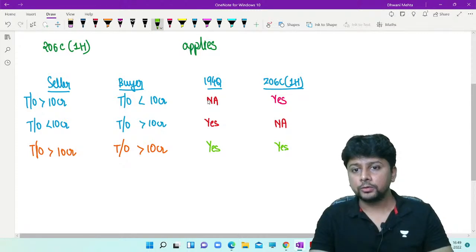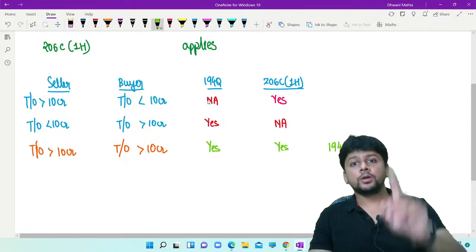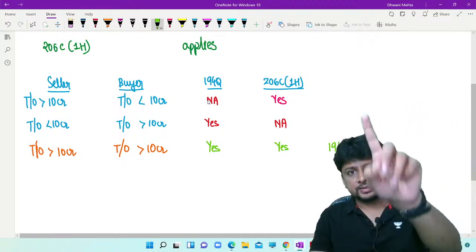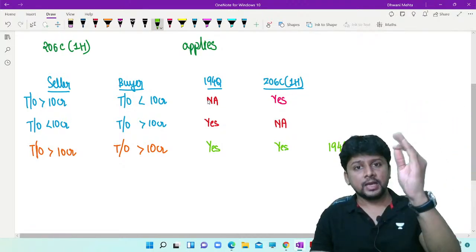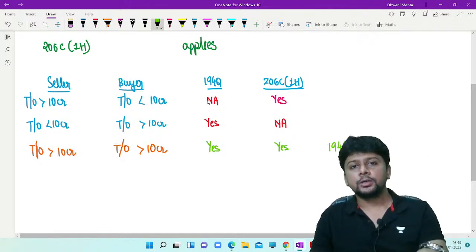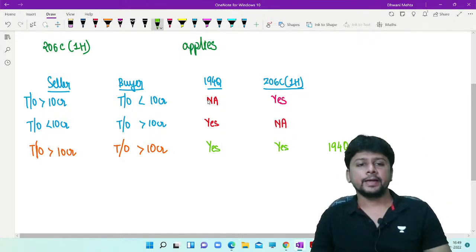So the final conclusion here will be 194Q will apply, because the proviso in 206C says if TDS is deducted on this transaction, seller, you will not collect tax.